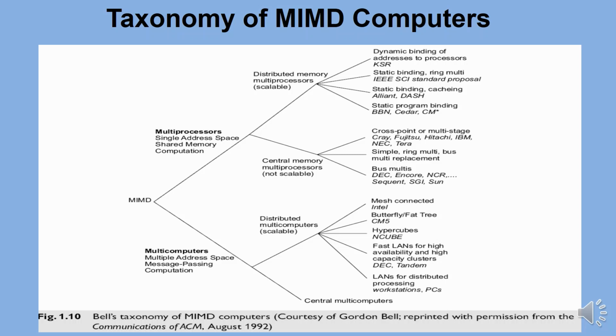Multiple processors can do the task at the same time. There are two types: central memory multiprocessor and distributed memory multiprocessor. In a central memory multiprocessor, all the processors share the common memory. In a distributed memory multiprocessor, every processor has its own private memory. Similarly, multicomputers are divided into distributed multicomputers and central multicomputers.